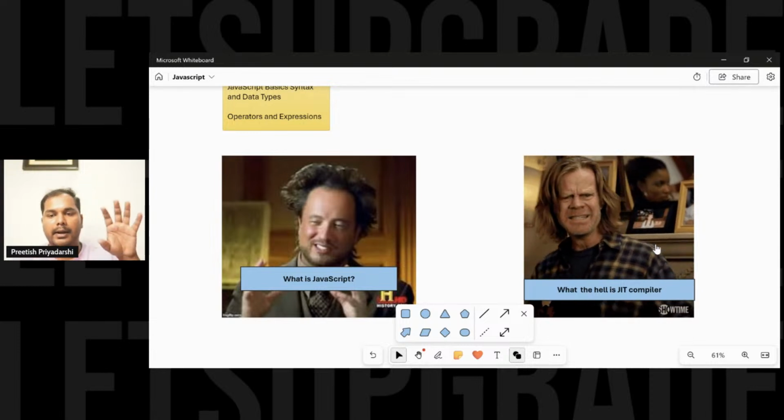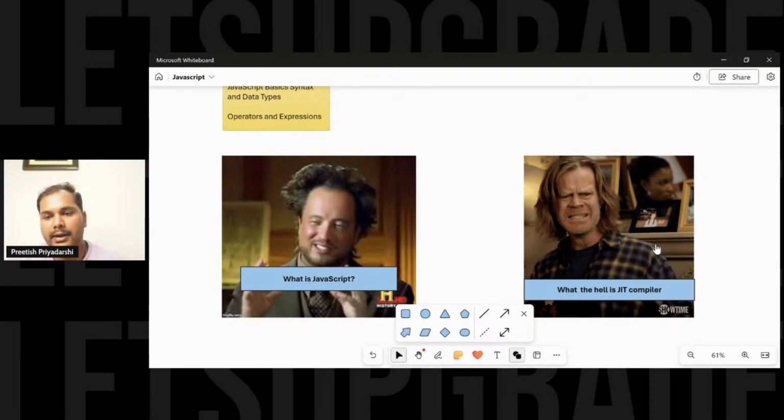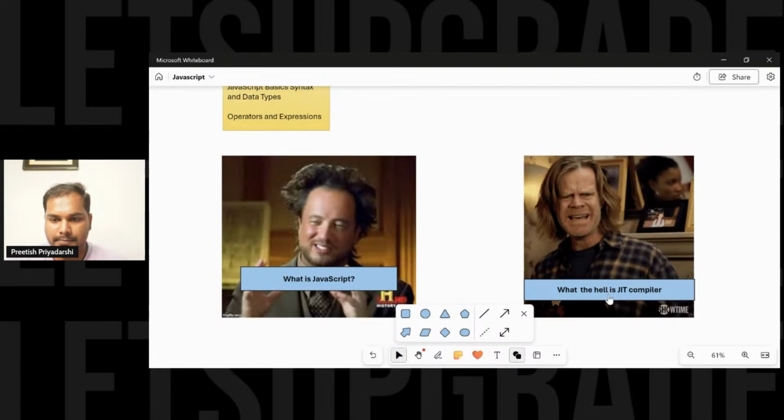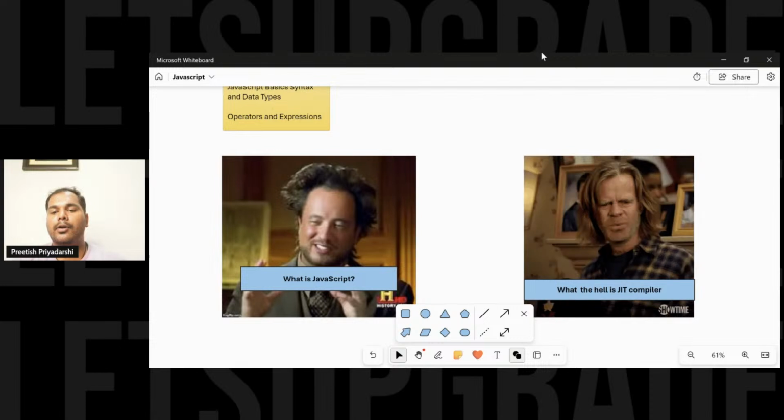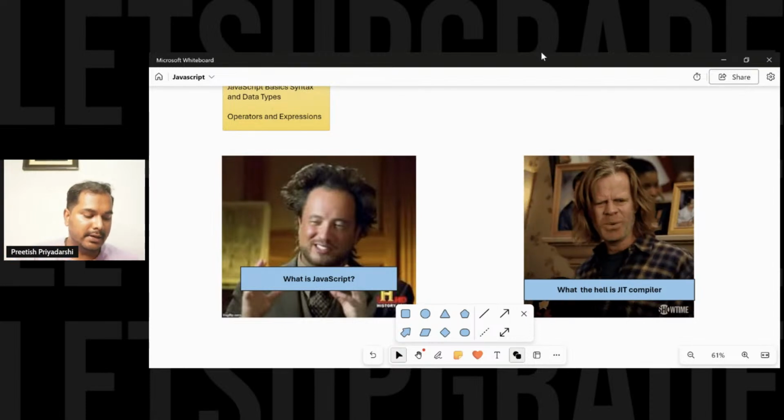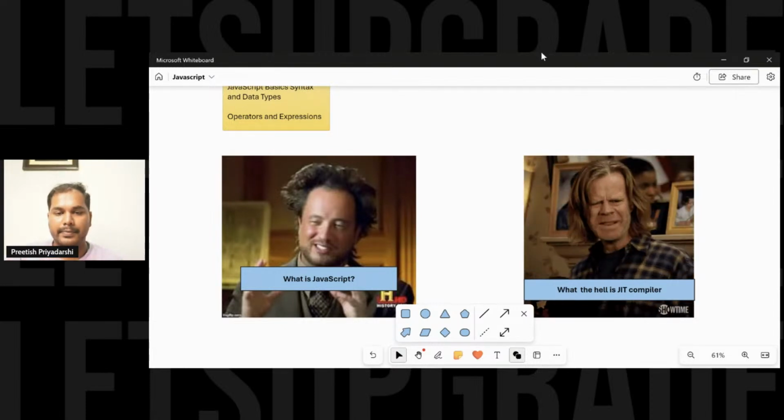Are you able to get it? Yes. Yeah, it is a combination of both. This is what I was telling, that JIT is the just-in-time compiler, which I was explaining right now. Yes, Anika? If there is any part where you have doubt, you can just tell me and I will explain from there itself.